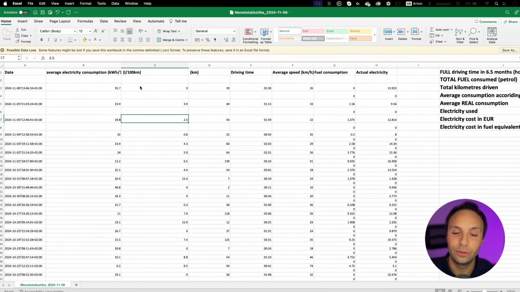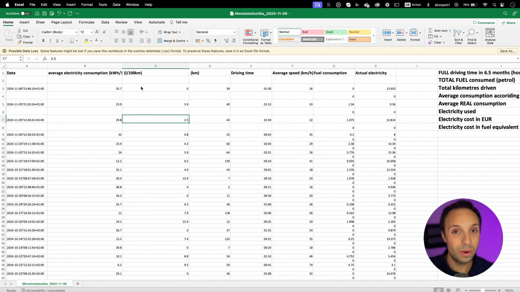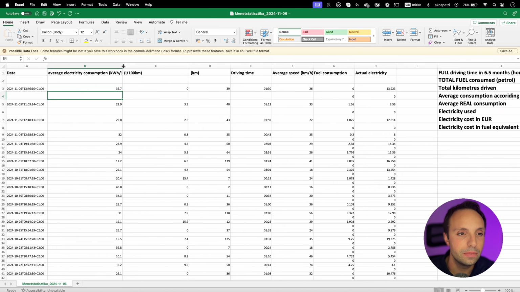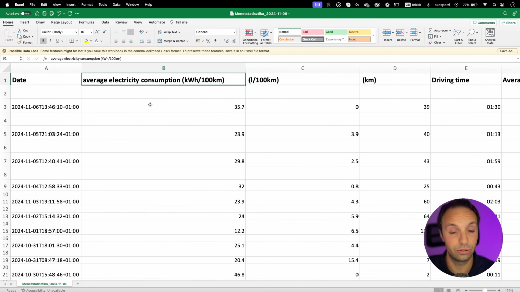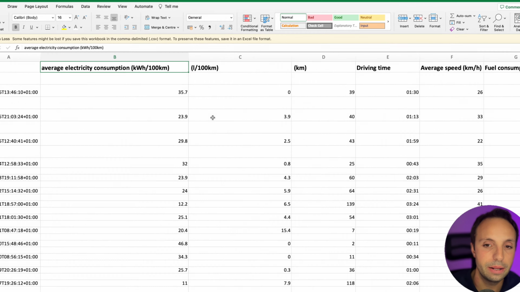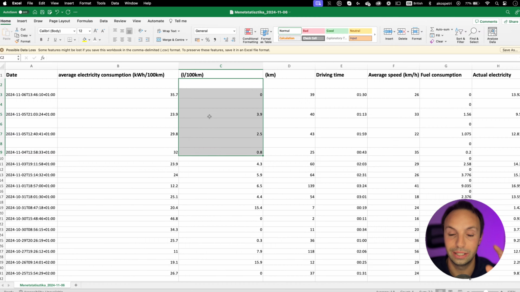It shows me all the statistics you need when you want to calculate how much time you're spending in your car, how much it's consuming, what's the electricity cost, and what's the real average fuel consumption. So let's have a look at it together, right? From the application, you can check the average electricity consumption. It gives you kilowatt hour per 100 kilometer, right? And then it gives you the liter per 100 kilometer you consumed on each drive.